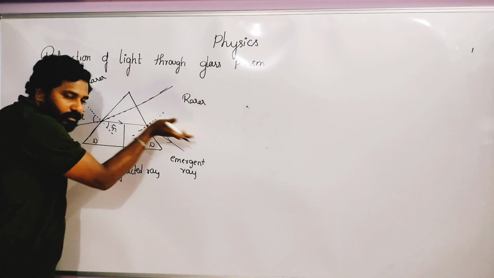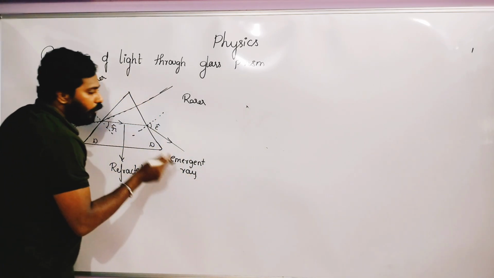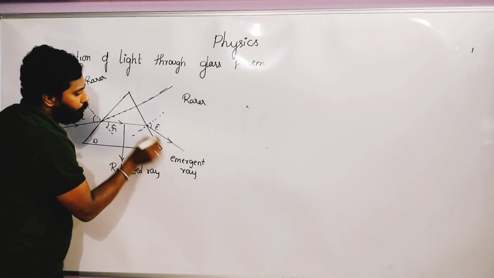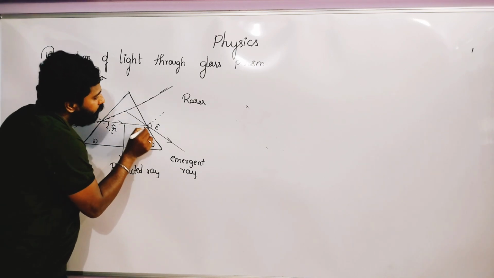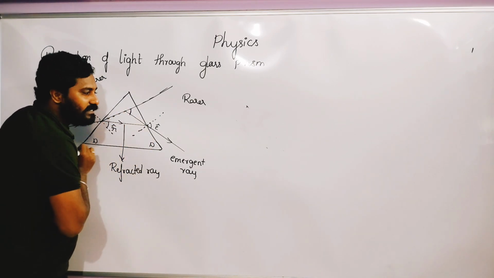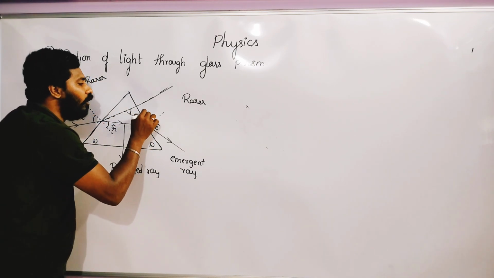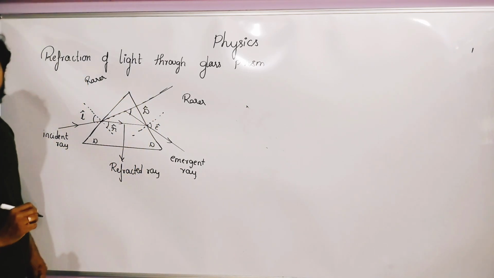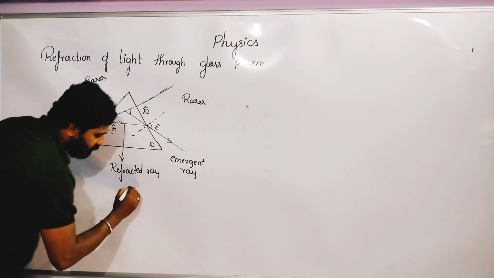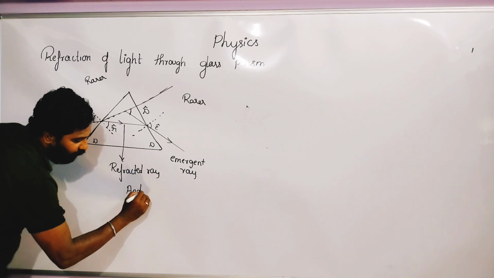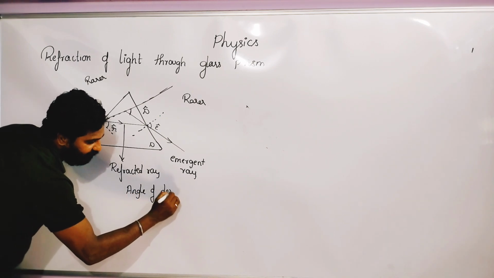Let me produce this ray backward. Now what is this angle called? The angle of deviation. We have to note down the angle of deviation.